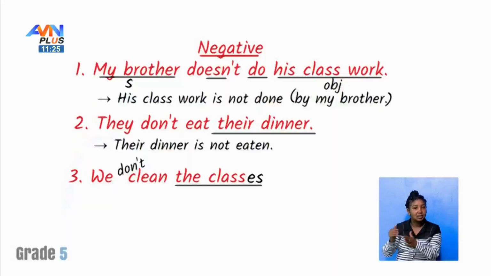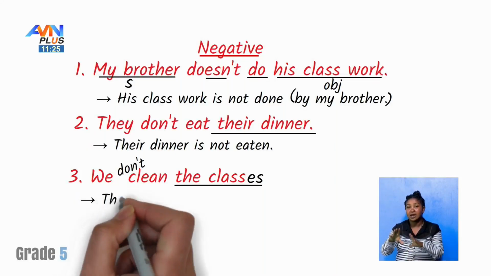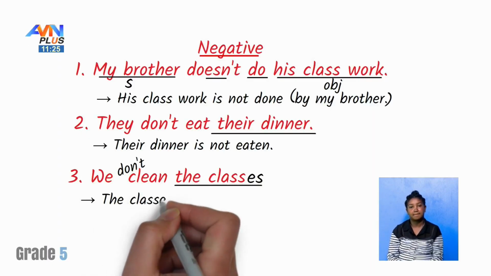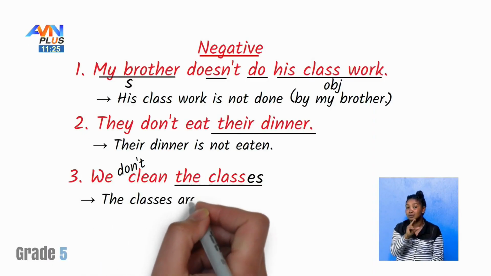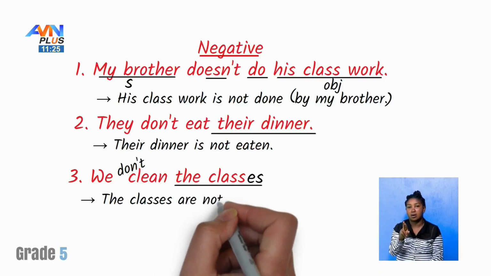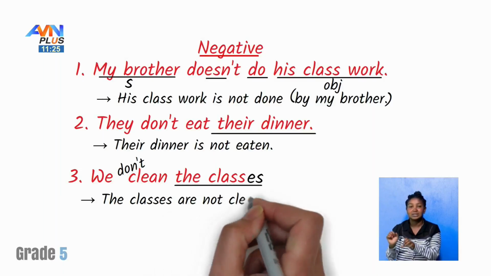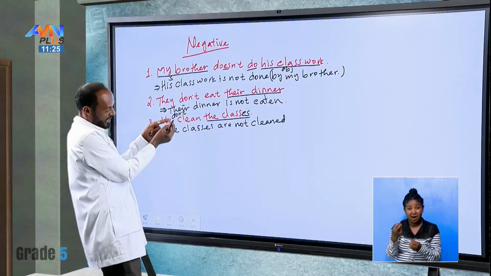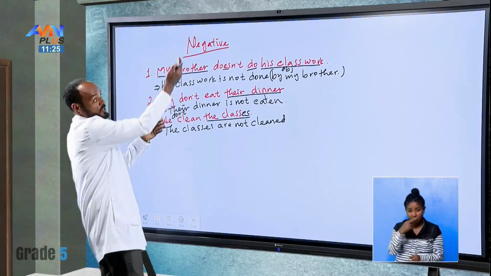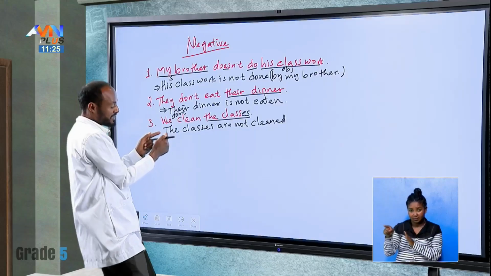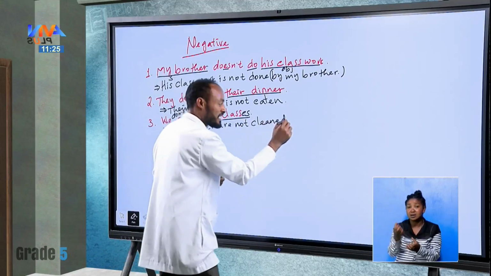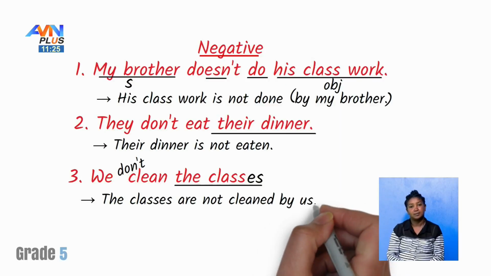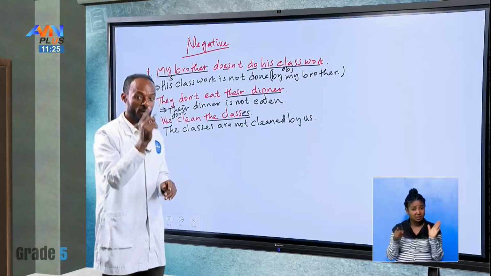So we can say here, the classes are not cleaned. Here we add don't because we're talking about a negative, okay? So the classes are not cleaned by us. I hope it's clear.